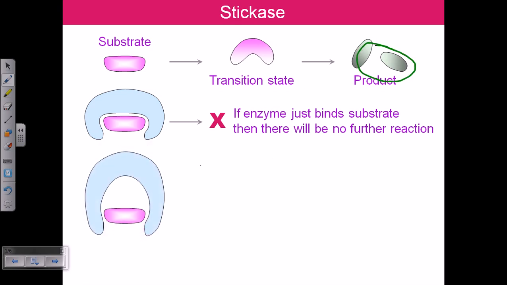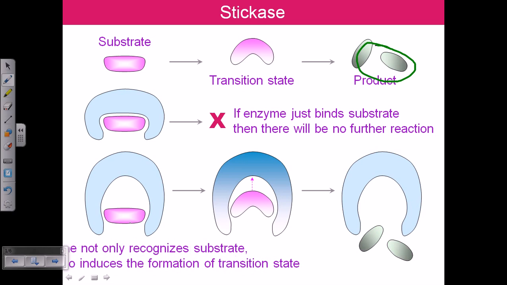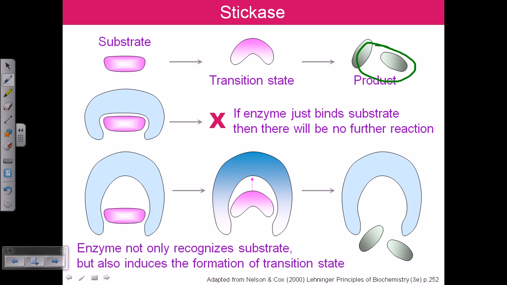So let's say this is the enzyme and this is the substrate. Now the substrate and enzyme will interact with each other for the perfect fit. So enzymes not only recognize the substrate but also induce the formation of the transition state. Now this is the basic